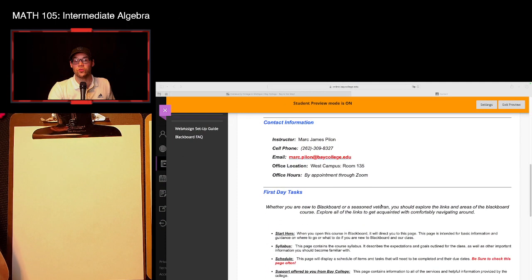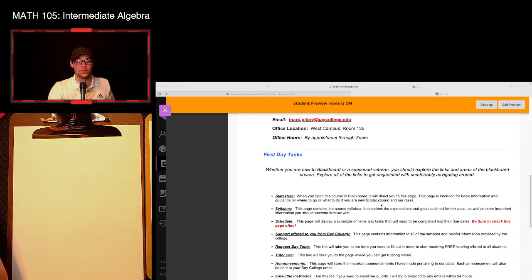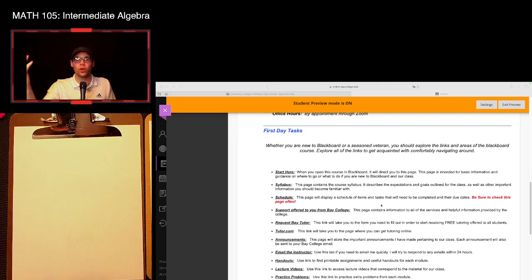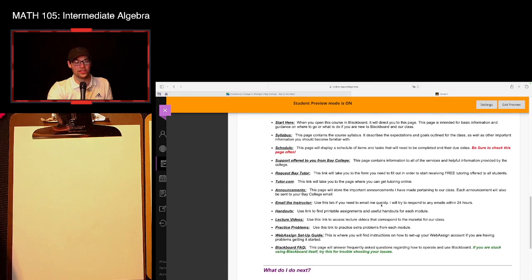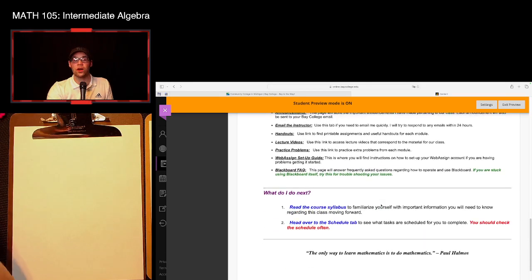So as we continue to move down, we have our first day tasks. And basically this is just saying, go around our Blackboard page. Just make sure that you're visiting all the links and just seeing where you can navigate. And it gives a list of what each one of these links is going to do. And at the very bottom here is what you actually need to start doing today. So what do I do next?